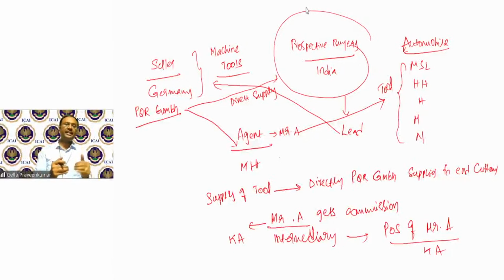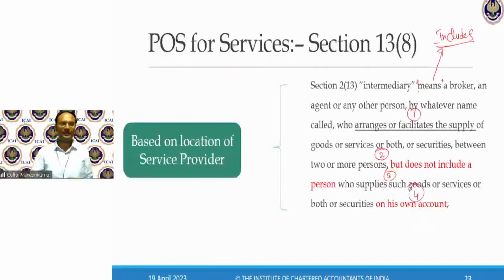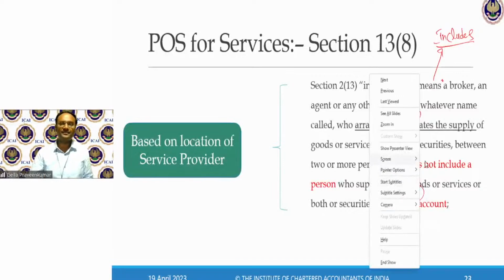In case of intermediary, it's just an agent. It's just connecting seller, buyer. The money, the supply, everything happens directly between them. Only A is going to get a commission. In that case, A will be called as intermediary, but not an e-commerce operator. He's just an intermediary. Now, what is the importance of this subsection 8?